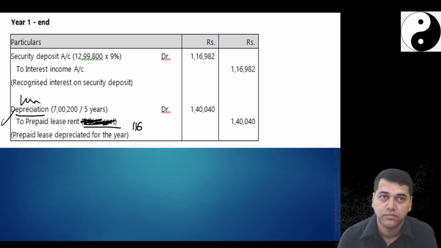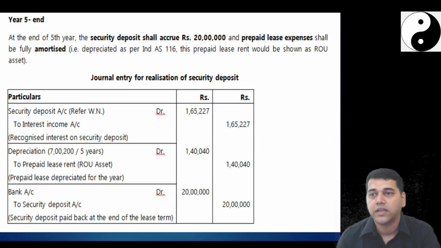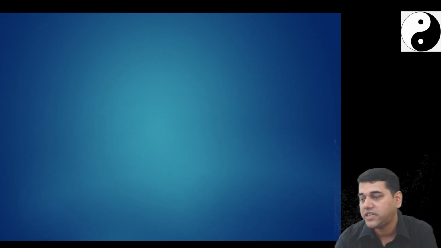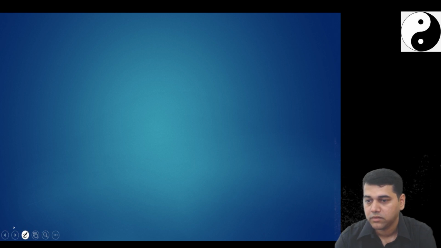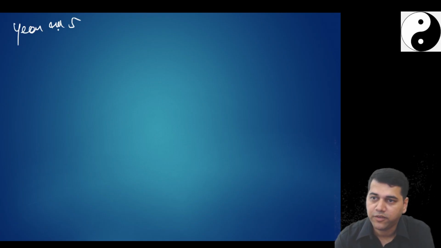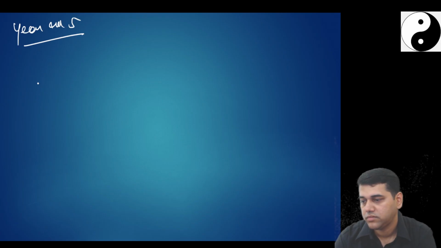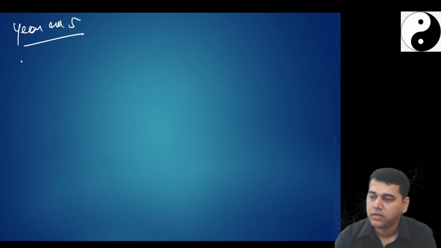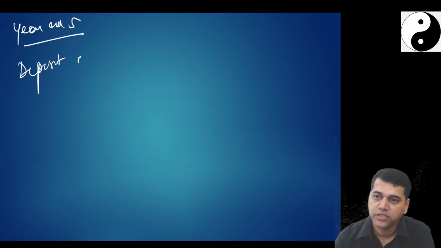Is an assumption followed? Okay, what is my fifth year? Last year entry? Year end 5. Deposit will accrue 20 lakhs now, correct?